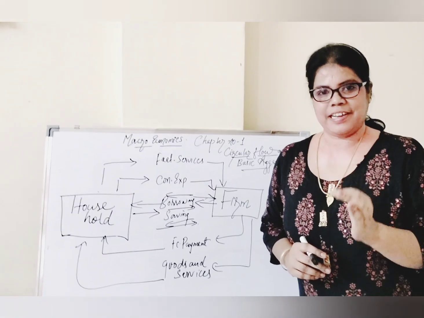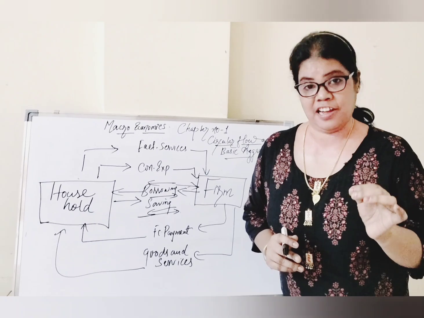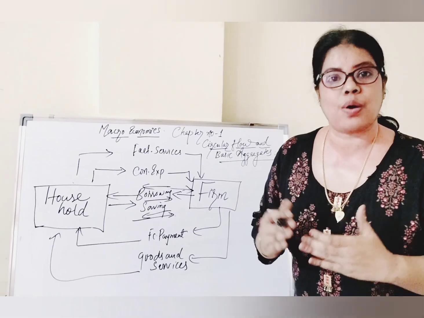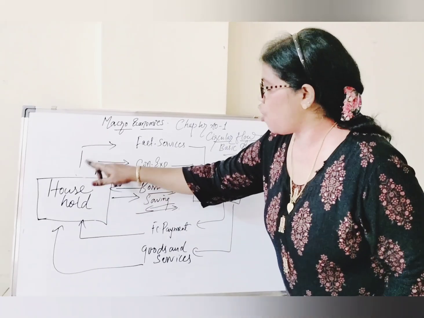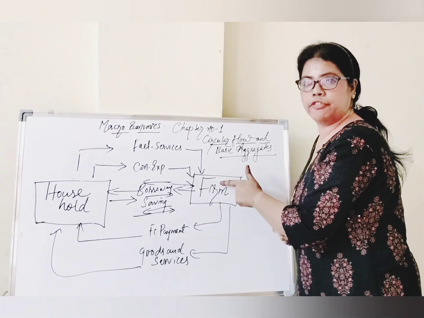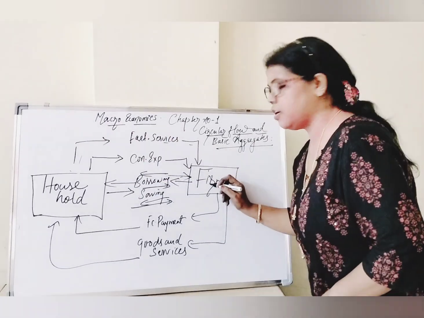Let us recall what circular flow of income is. It is a generation of income. So how is income generated in an economy? The household is providing factor services to the firm.